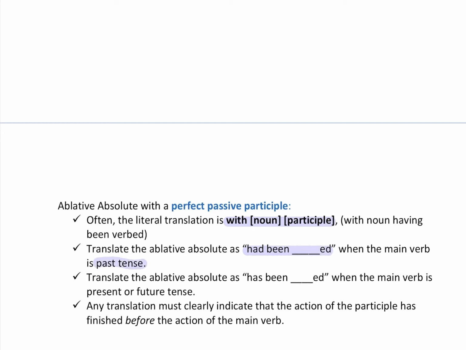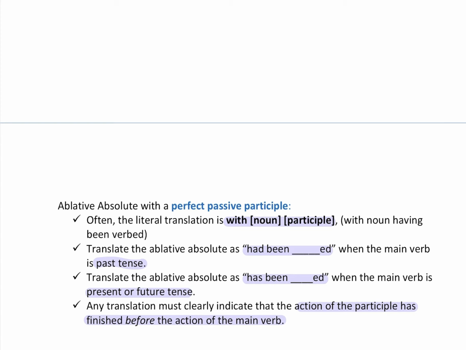When the main verb is in present or future tense, you translate the ablative absolute as has been verbed. That one is in your chart book. You just have to pay attention. And any translation must clearly indicate that the action of the participle has finished before the action of the main verb.